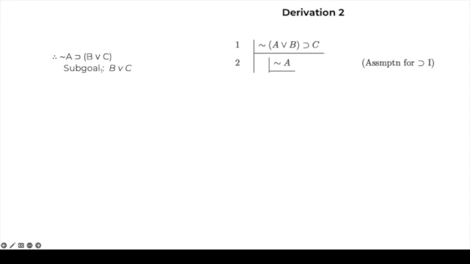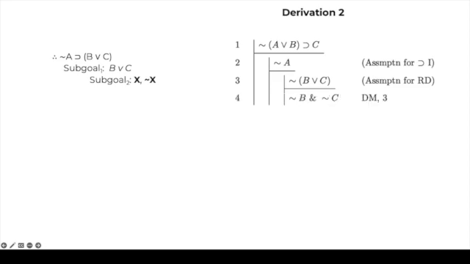So we start with not B or C, and it's going to be our assumption for reductio ad absurdum, RD. So this is a new subderivation. And again, our goal is going to be any contradiction, and this will allow us to get rid of the tilde. Okay, so we start to apply our rules, and notice as a point of strategy, and these are the sort of things that you should be on the lookout for, that on line 1 we have C, and on line 4 we have not C. This is probably the source of the contradiction that we're going to use.